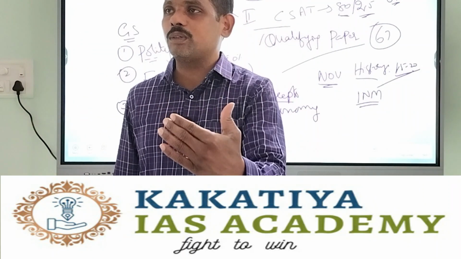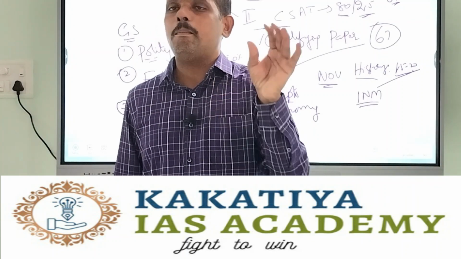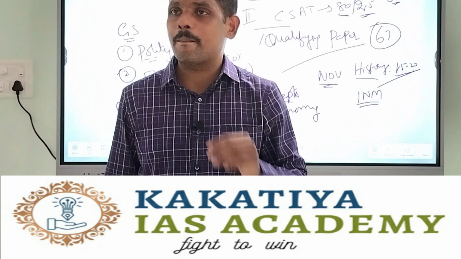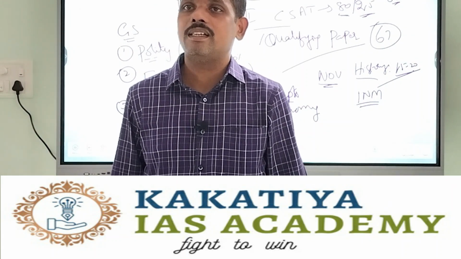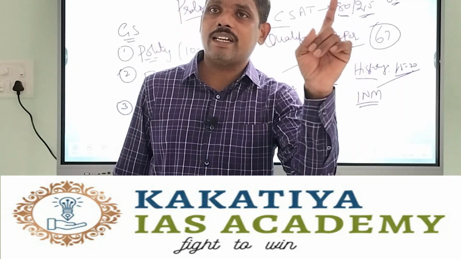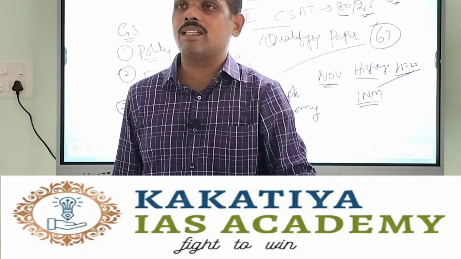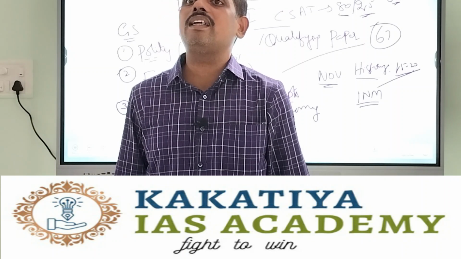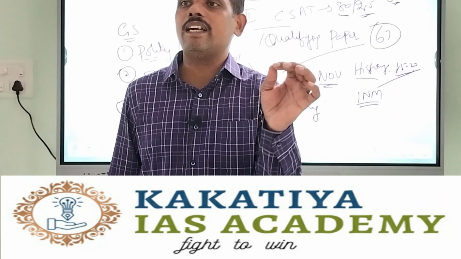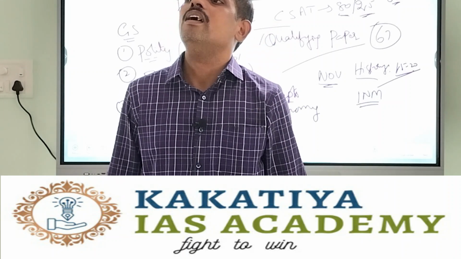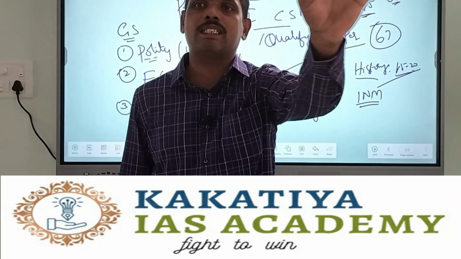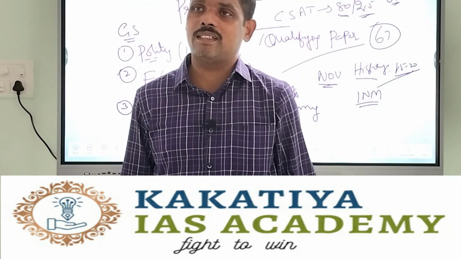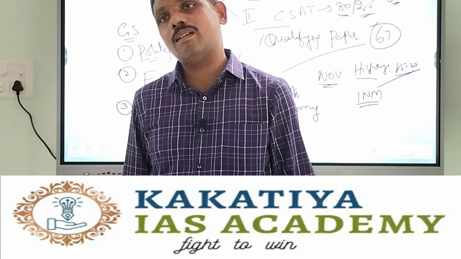ఆ గంటలో 10 పేజీలు అనుకుంటే, normally my target is to complete 10 pages in 1 hour. Now if I read for 6 hours a day, that means how many pages in a day? 60 pages. In 1 month, how many pages? 60 into 30, 1800 pages. 1800 pages mean how many books? Imagine, if a book is of 600 pages, that means I'll complete 3 books in 1 month. In 3 months, 9 books. It's over.